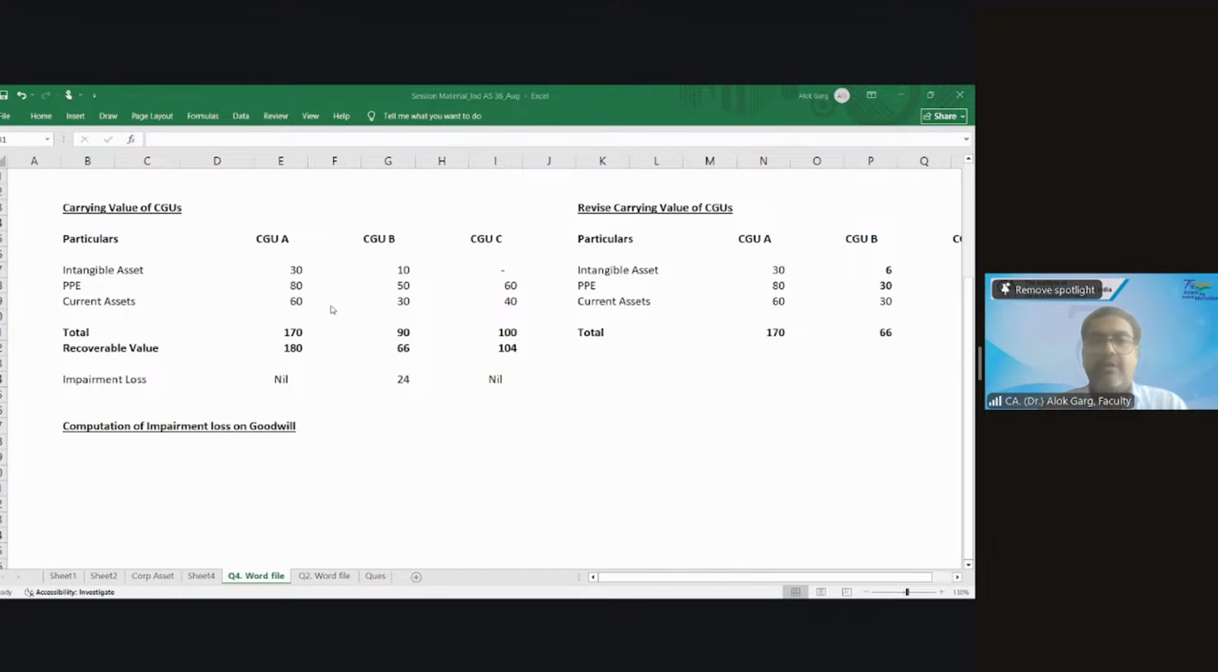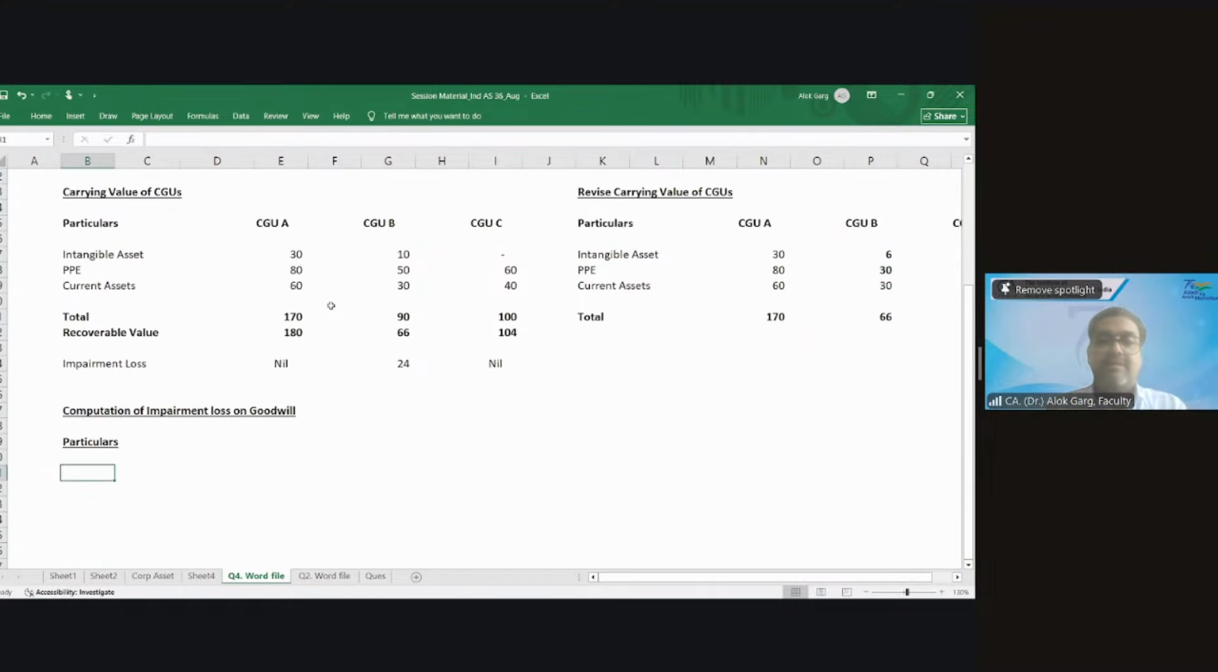So first of all, what do I have in the company, what are the particulars? Number one, goodwill. Then CGU A, CGU B, CGU C. These are the assets of the company, yes or no? Yes, sir. What is the value of these assets? Goodwill 37.5.